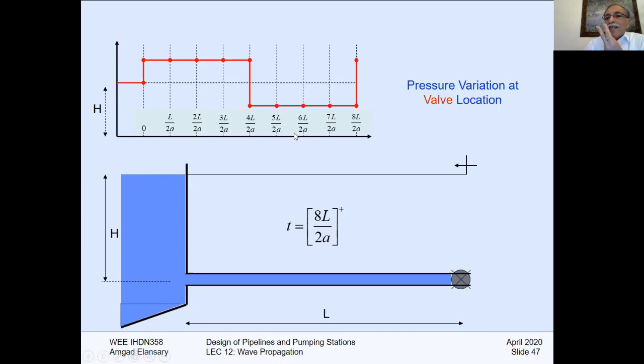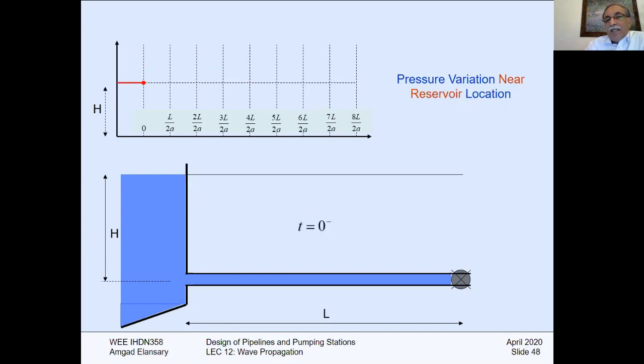So two things have to be calculated here: the maximum pressure and the minimum pressure. So the pressure history will give you the full diagram of the time history of the pressure experienced at the valve. It will give you the maximum and the minimum that will happen at the valve. Okay?